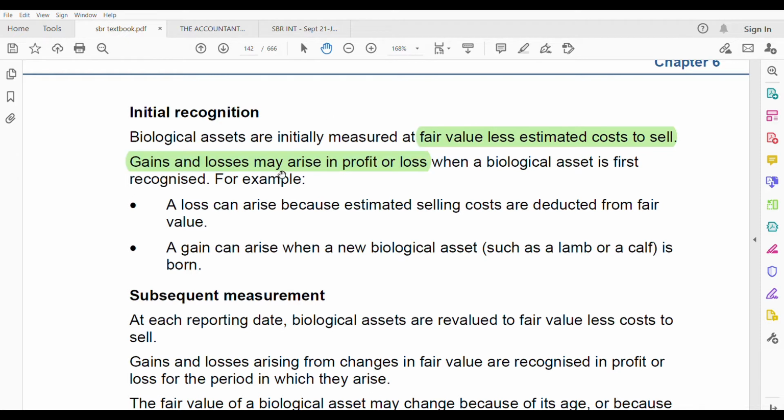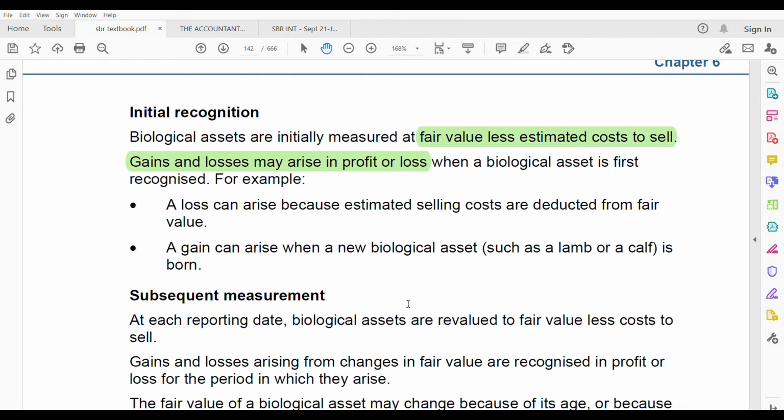For example, a loss can arise because estimated selling costs are deducted from fair value. You understand? Maybe the selling cost is more than the fair value, then it's a loss. And a gain may arise when a new biological asset, such as a lamb or calf, is born. It's a gain, right? Let's say you have a cow and that cow gives birth to her kid, the calf. So it's a gain for you because now you have a new additional biological asset.